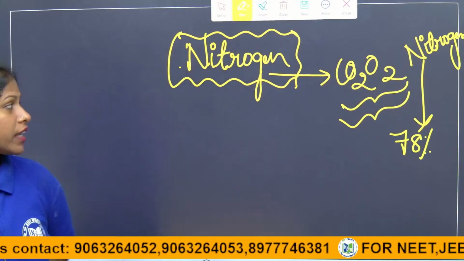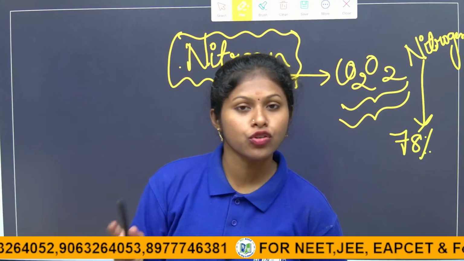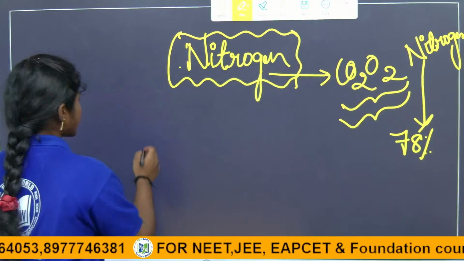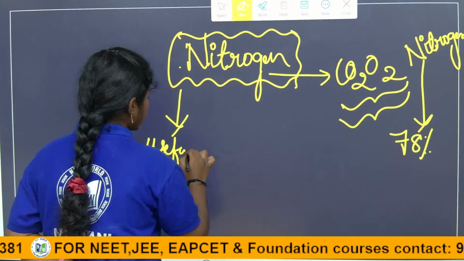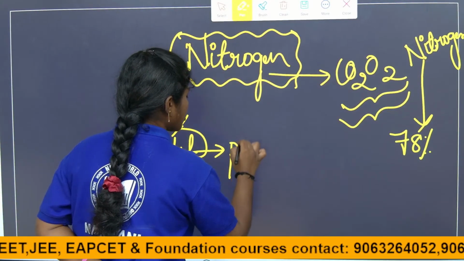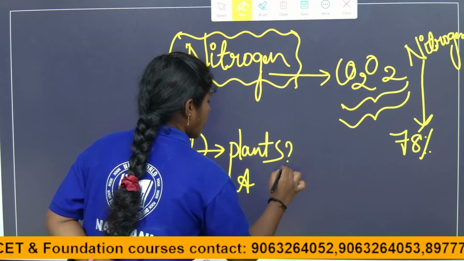So can we directly respire nitrogen? No, we don't have that mechanism. But this nitrogen is useful for us. Is nitrogen required for plants or animals?